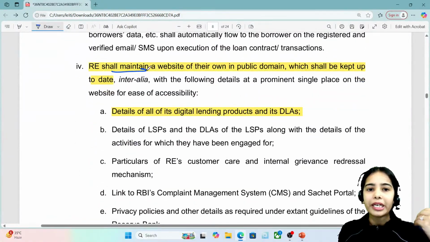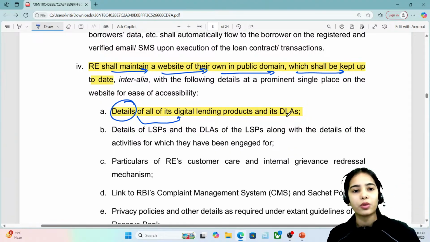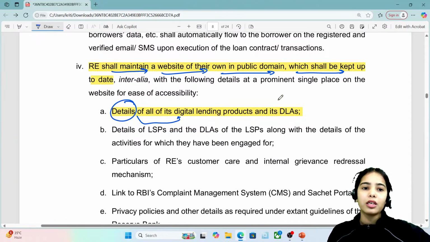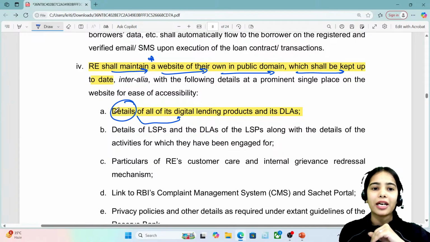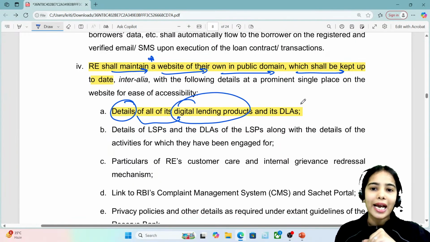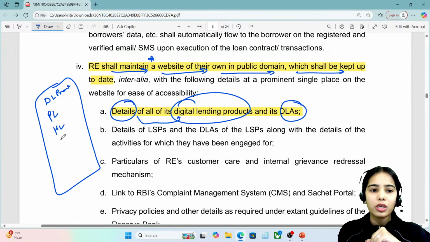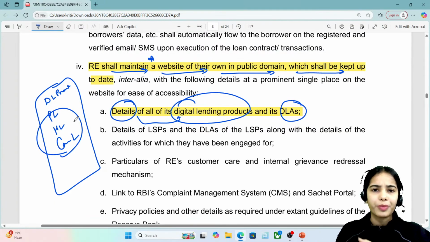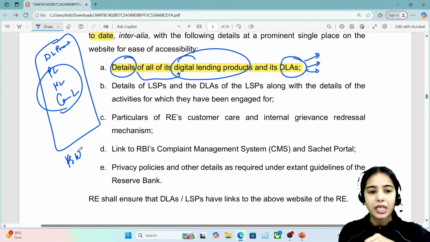Now regulated entities shall maintain a website of their own in the public domain, which shall be kept up to date, and it should include the details of all its digital lending products and its DLAs. So on the website of the regulated entity, there should be a mention of the digital lending products, personal loan, home loan, car loan, whatever it is, and all the digital lending apps should also be mentioned.